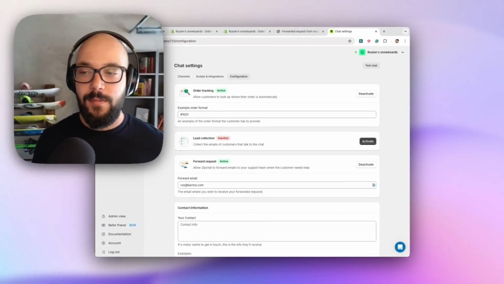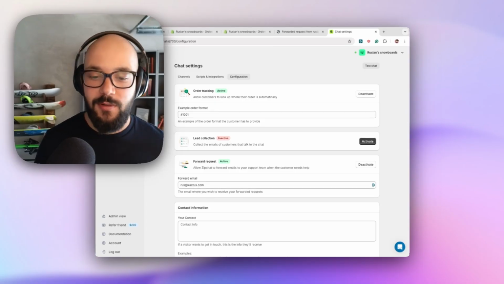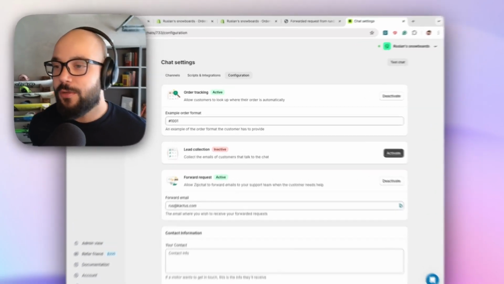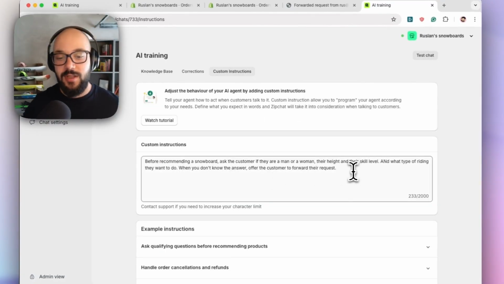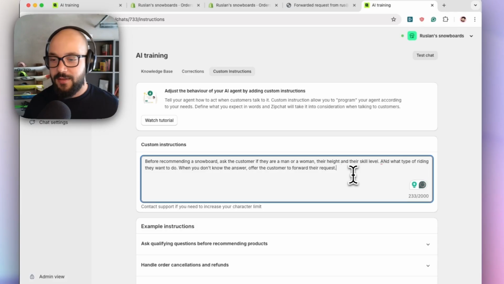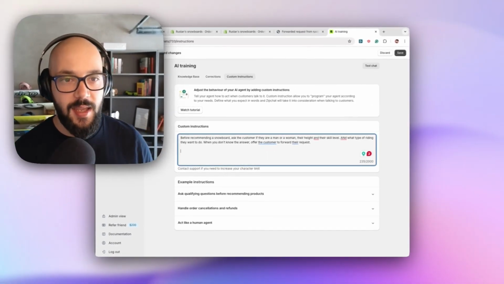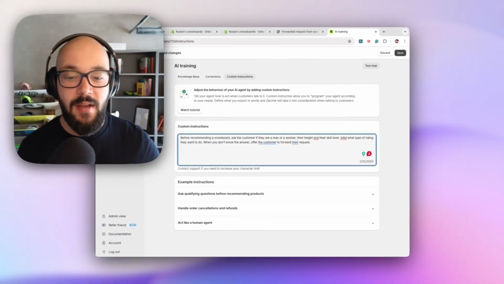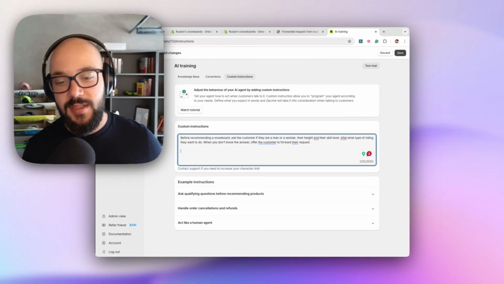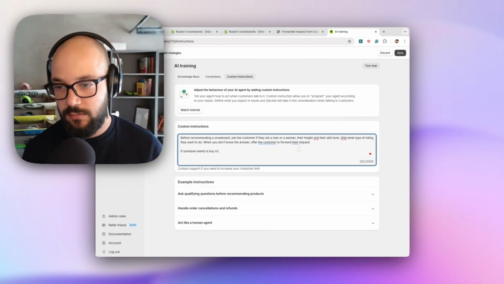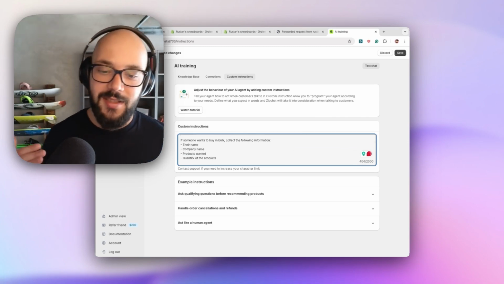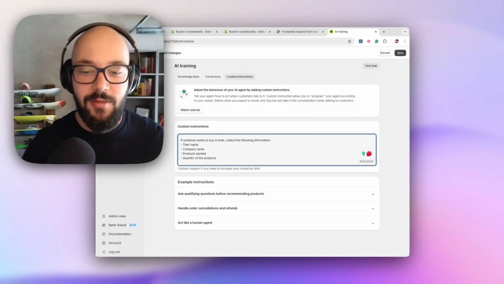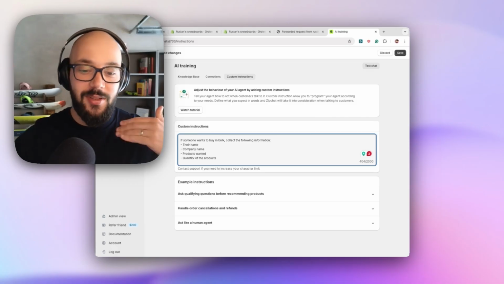This is super cool, but it can actually be even more useful if you combine it with custom instructions. If we go to AI training and custom instructions, I can instruct when Zipchat should forward a request. For example, let's say I want to accept bulk orders and I don't have a B2B website, but what I can do is say the following. By adding this, if someone comes and says they want to do a bulk order,